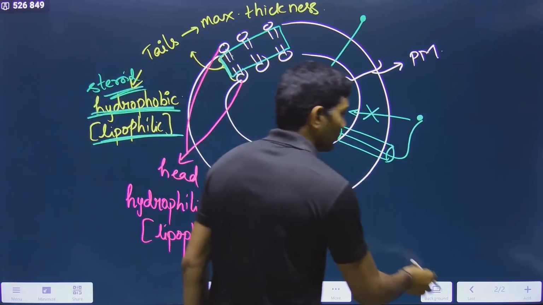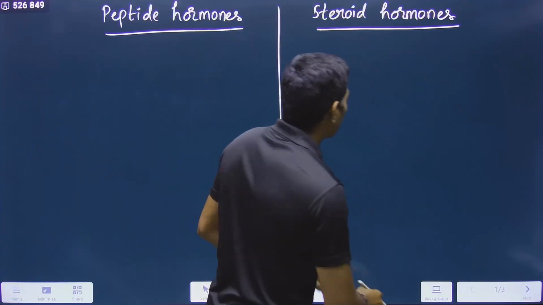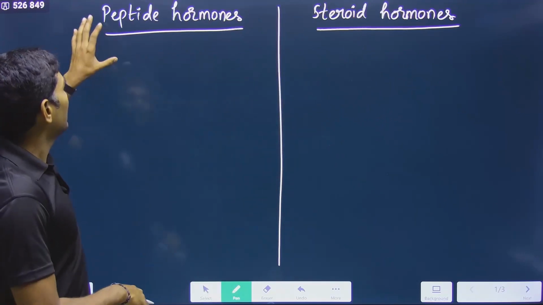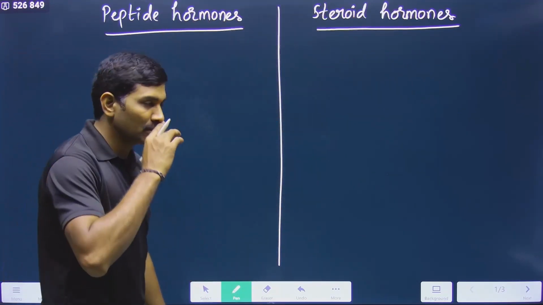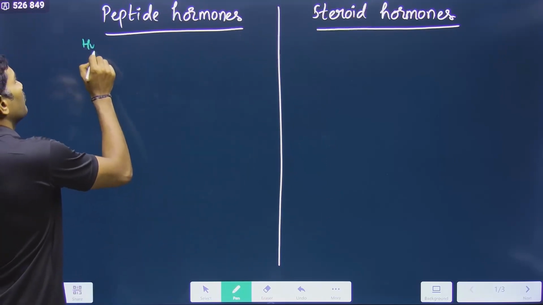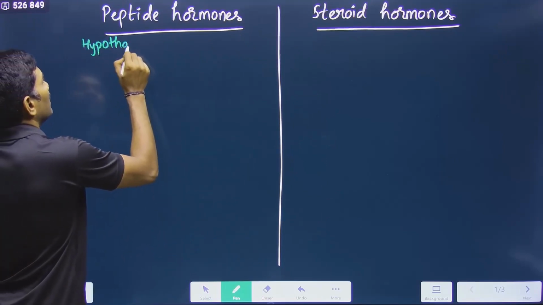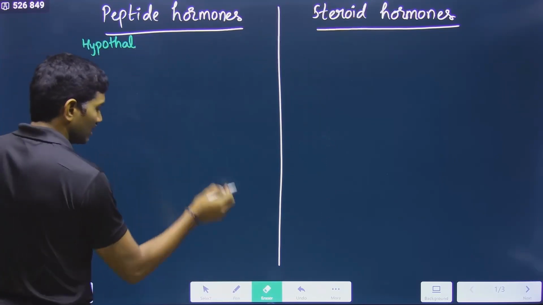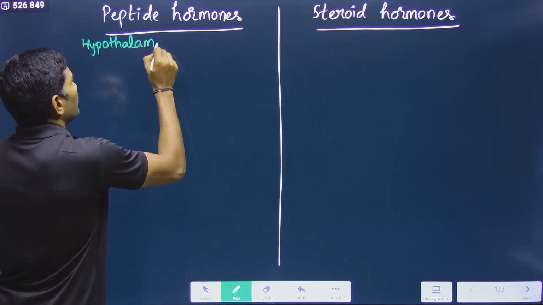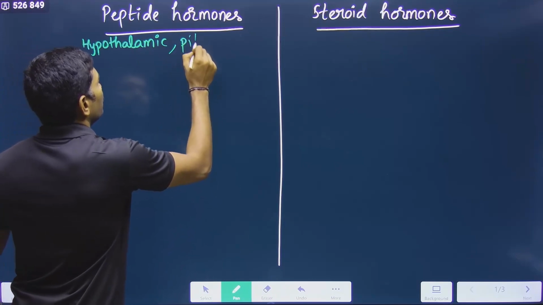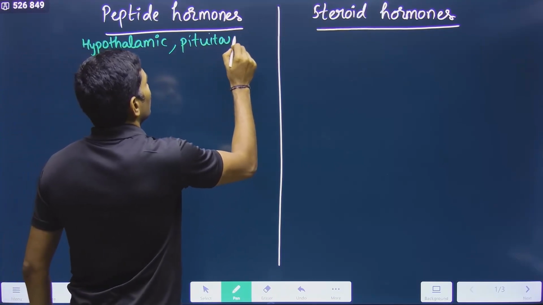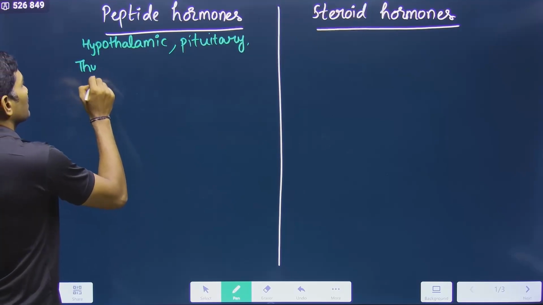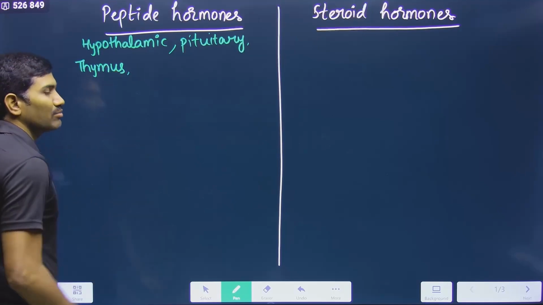Clear? So based on this, we are classifying hormones into two types: peptide hormones and steroid hormones. Now we will write all the hypothalamic hormones, pituitary hormones, and then thymus hormones.